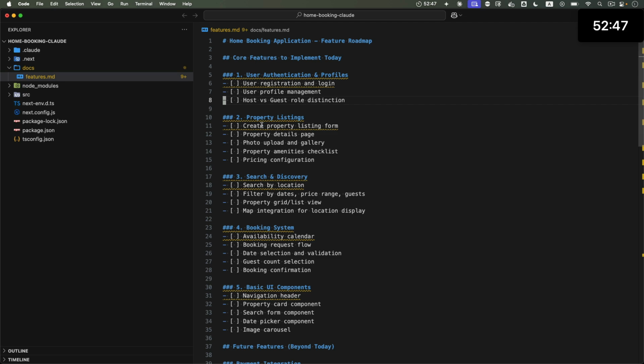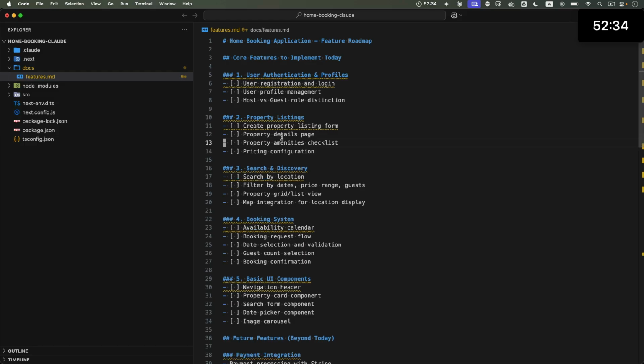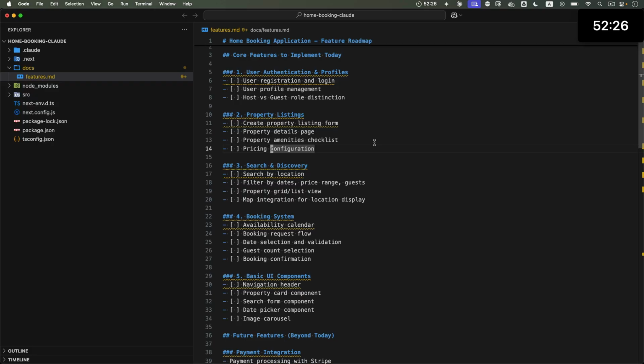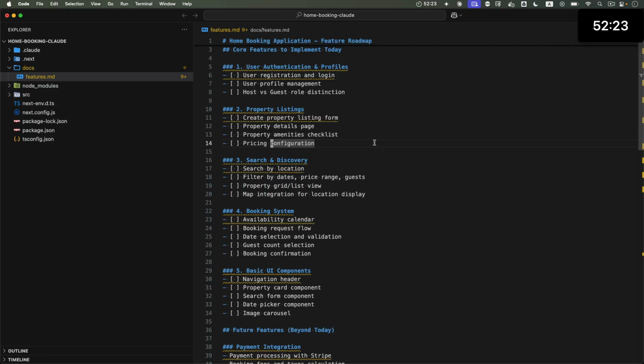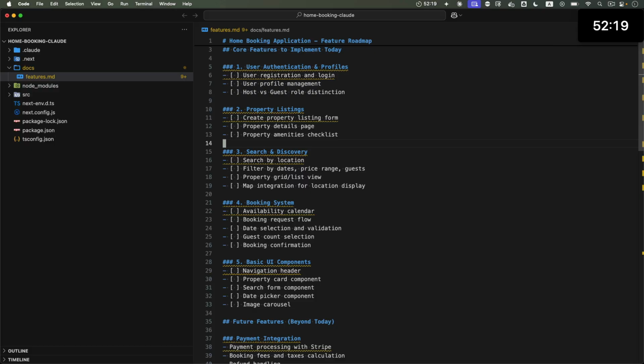Property listing, create property listing form. Yeah, let's keep that. Property details, that would be helpful. Photo upload and gallery. For now, let's skip that. Now property amenities checklist. Yeah, sure, that sounds simple. And then pricing configuration. Sure, let's keep, well, actually, let's get rid of it. Let's try to keep it simple.